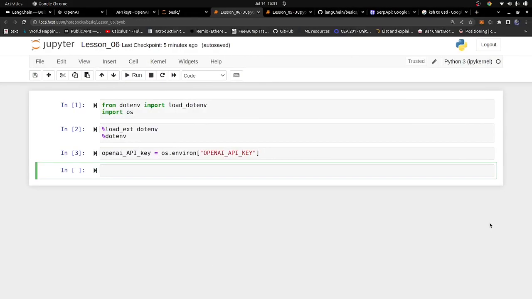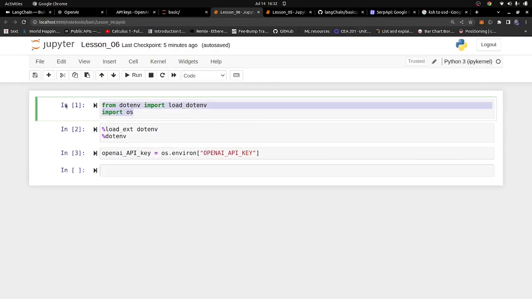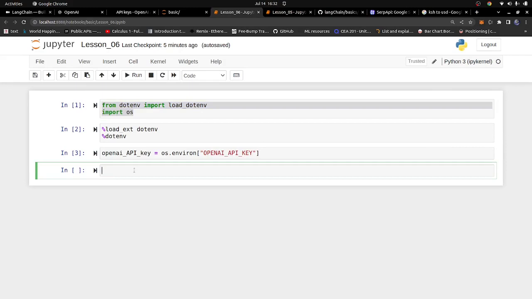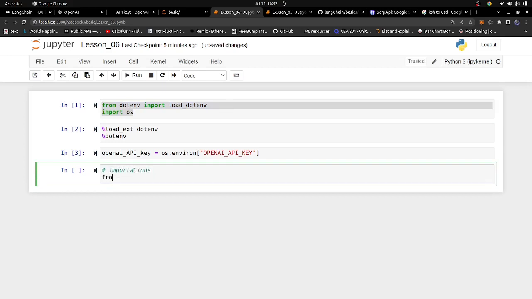So let me just go in here. I've already loaded all my environment variables. I'm going to create a simple bot, and let's see what's the disadvantage of a chatbot not having memory. So I'm going to add my imports, and from LangChain I'm going to import OpenAI, just OpenAI for now. Once I have that, I'm going to run that.